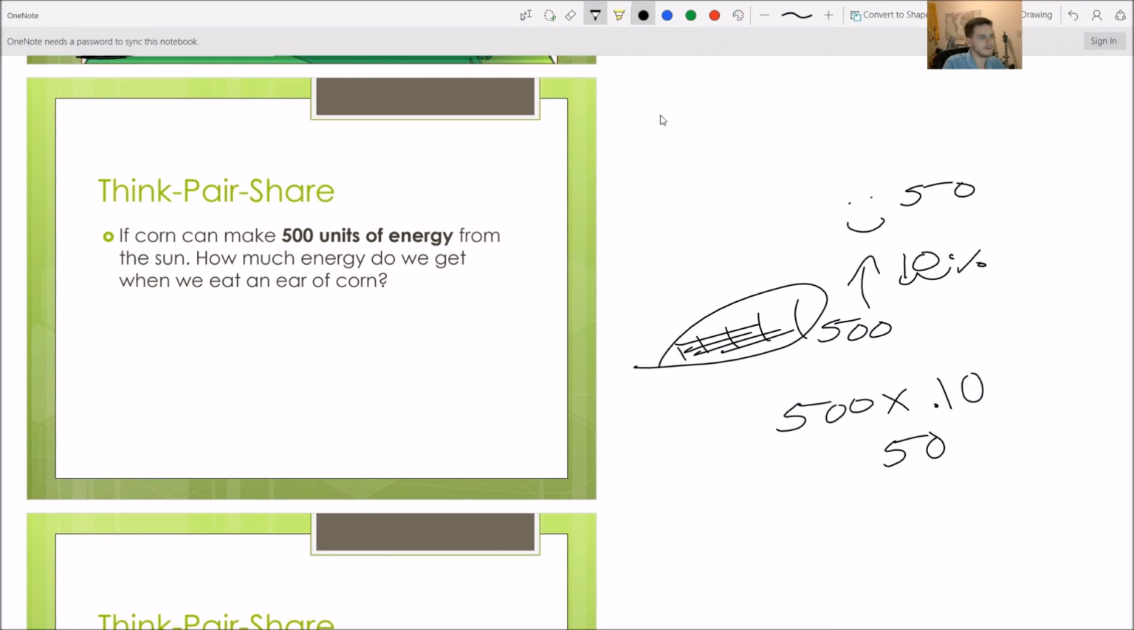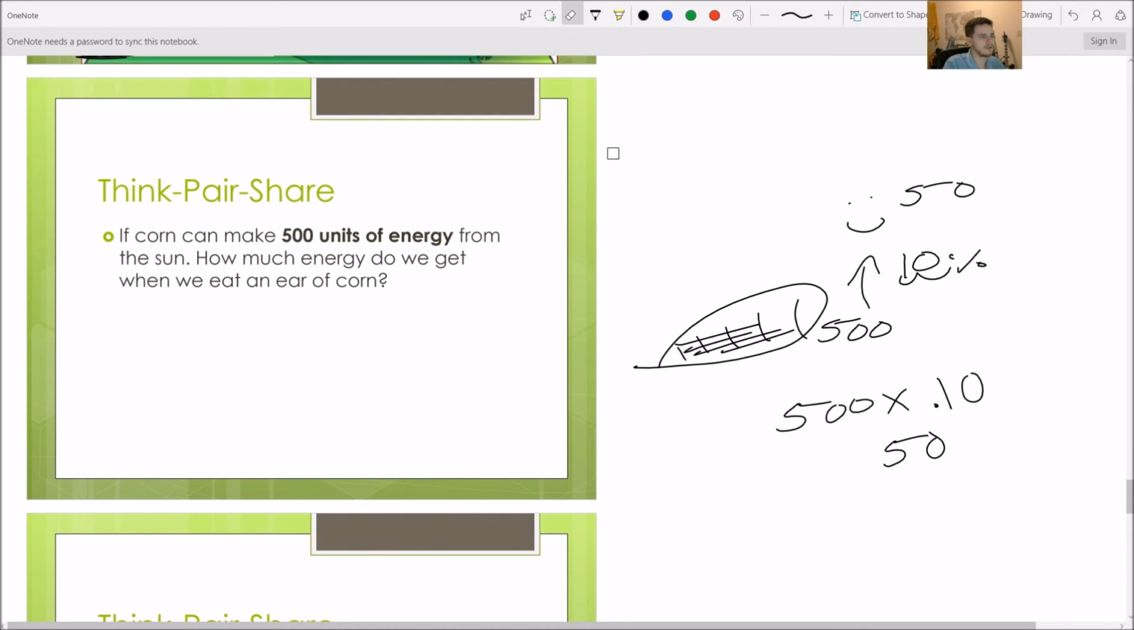Another way I like to think about this: here's my primary producer, which has 500. Here's my primary consumer. Here's my secondary consumer. Here's my tertiary consumer. So I'm just moving that decimal point over as we go.